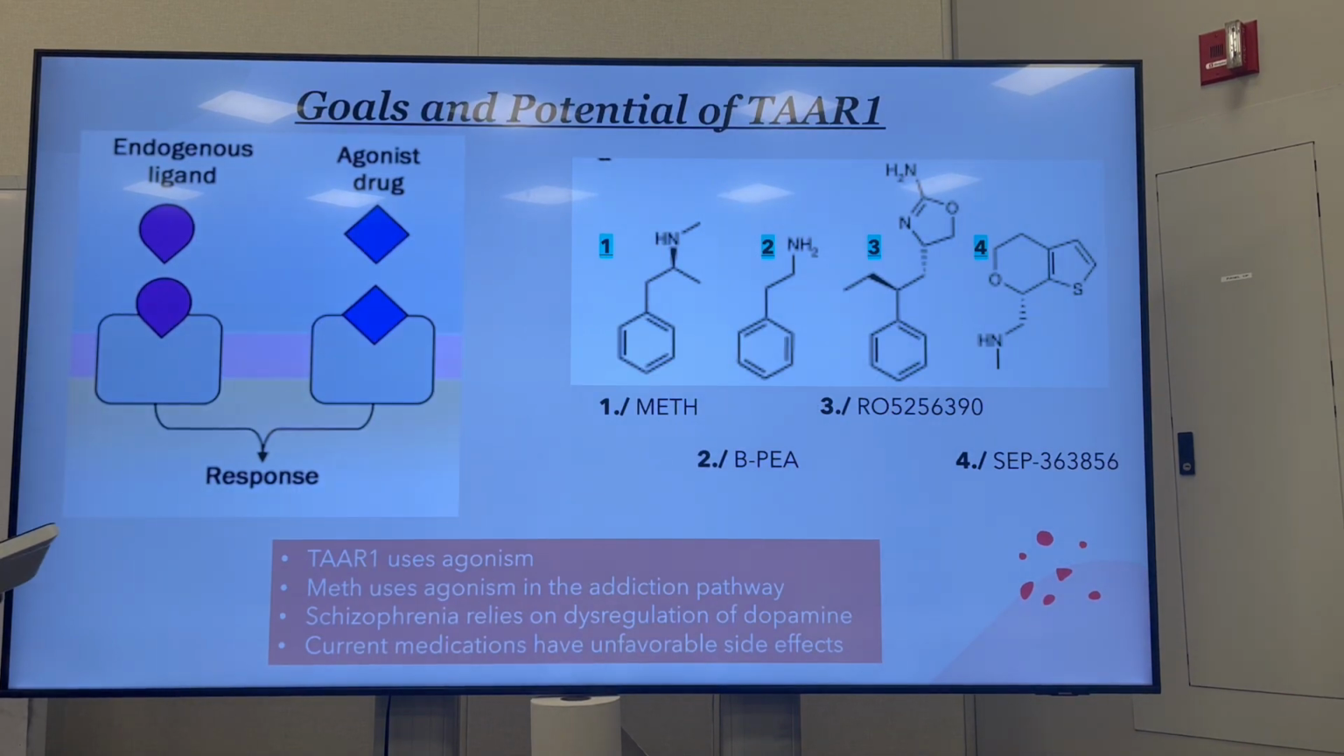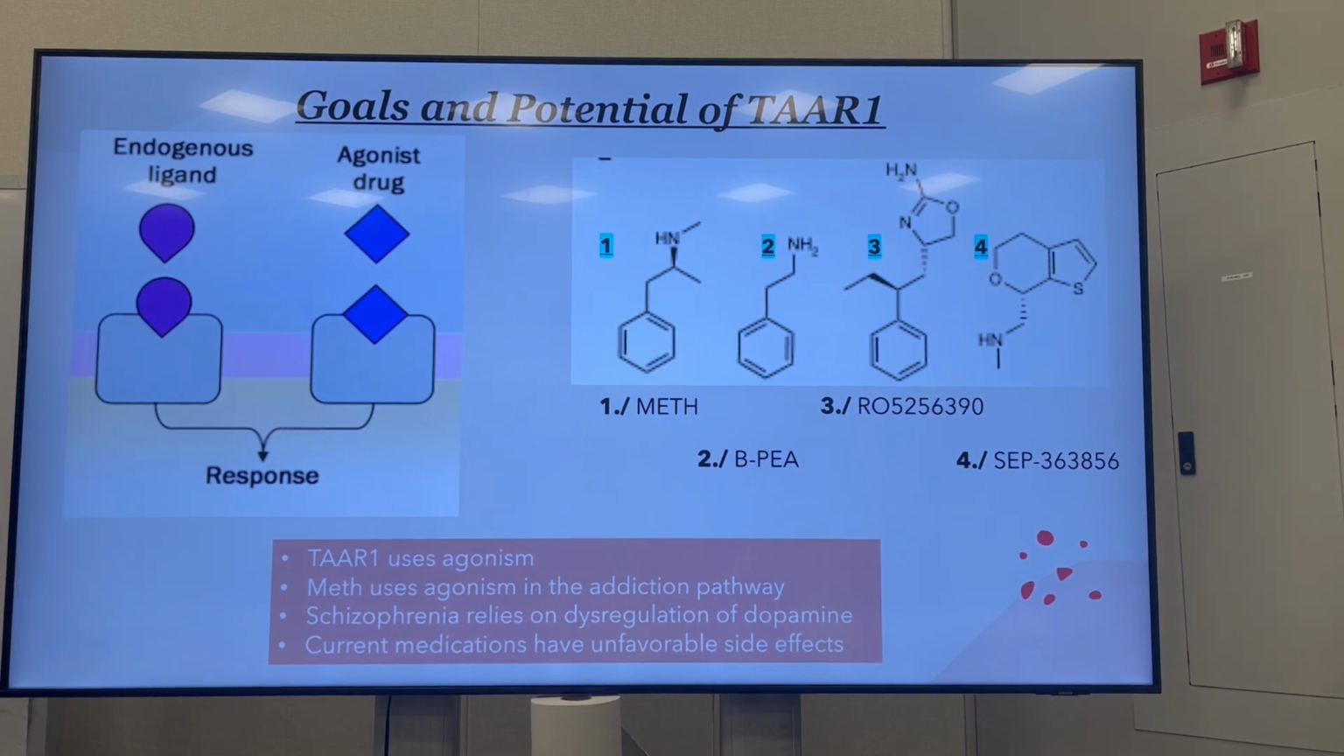Getting into the goals and potential of TAAR1 for this specific research study, I first want to get into how we targeted TAAR1. Almost all prior research has targeted TAAR1 via agonism. Agonism is an interaction at the receptor site where a ligand binds to the receptor and elicits some kind of stimulatory or excitatory response. The purpose of this research study was to find an agonist ligand to bind to and activate TAAR1 to aid in drug discovery for the mental health conditions of schizophrenia and methamphetamine addiction.